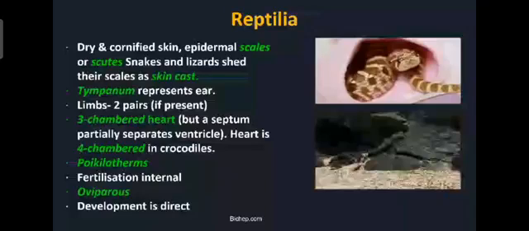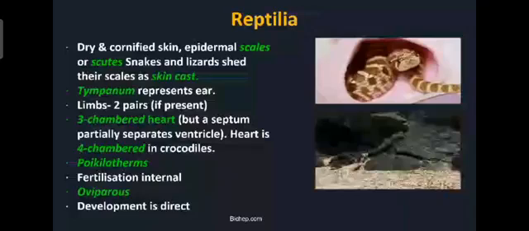Then the tympanum represents the ear. Behind the eye a circular structure will be there, that is the tympanum, and it functions as the ear. Limbs: two pairs of limbs are there if present, because in the snakes you will not find the legs, that is limbs.